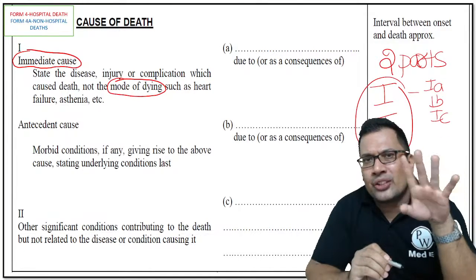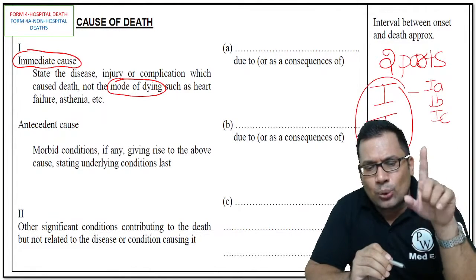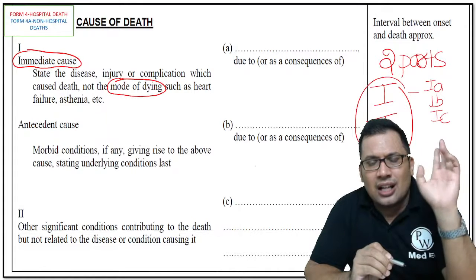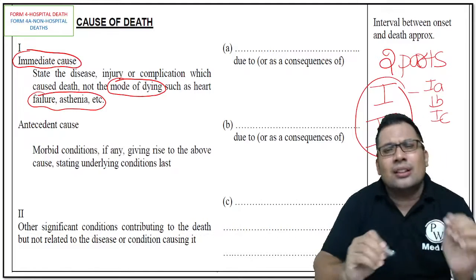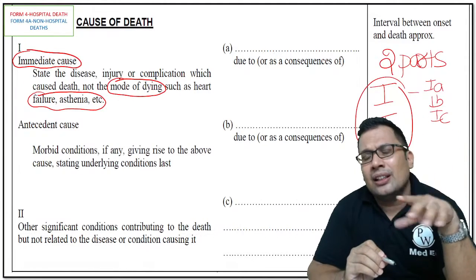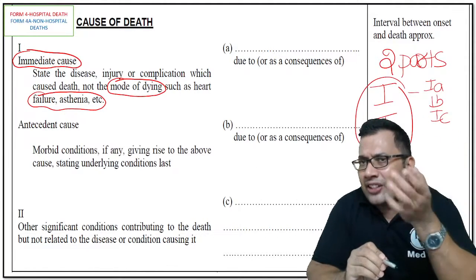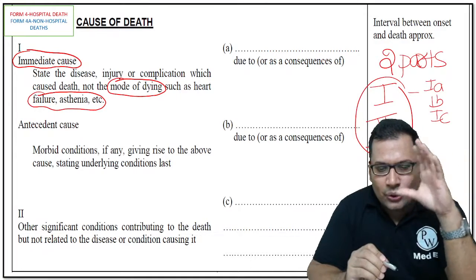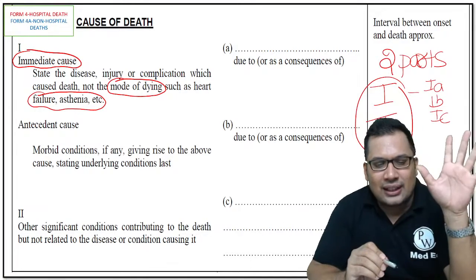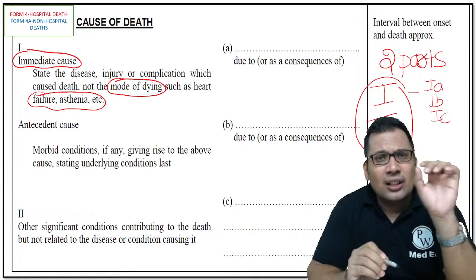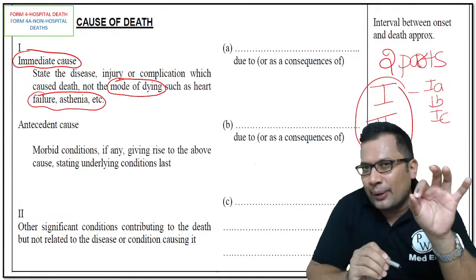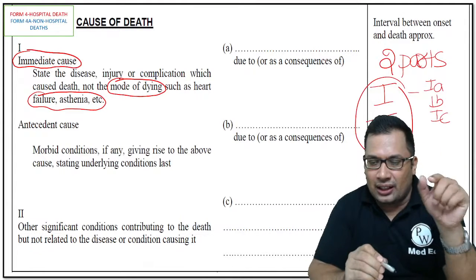This is 100% wrong. Don't mention mode of death as cause of death, because in almost 90% of cases, finally there will be cardiac failure or cardiorespiratory arrest. So avoid cardiac failure, respiratory failure, asthenia. It should be a specific cause of death, that is 1A, the immediate cause.